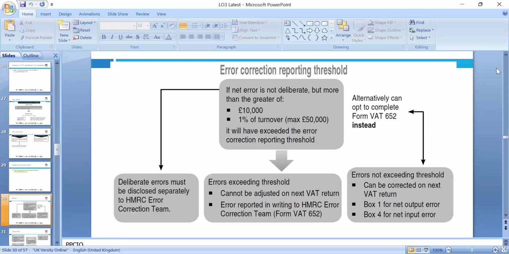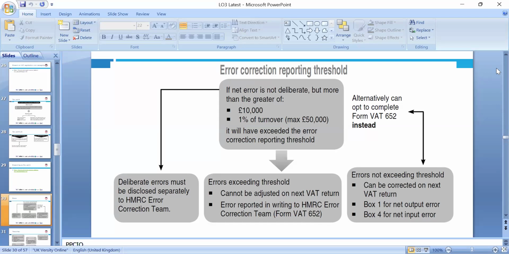Okay, error correction. If you find an error in a return, we have the correction. If net errors are not deliberate but exceed 10,000 or 1% of the turnover, they exceed the error correction reporting threshold. So you have to report the details of the errors separately to the HMRC error correction team, and errors exceeding the threshold cannot be adjusted in the next VAT return. Errors are reported in writing to the HMRC error correction team using the VAT 652 form, and we can look at that. Errors not exceeding the threshold can be corrected in the VAT return.